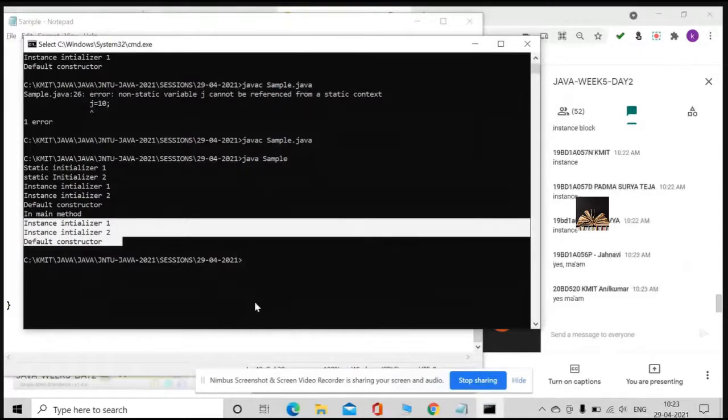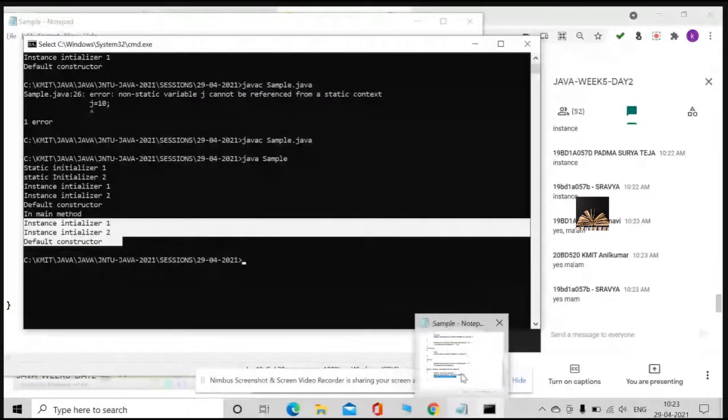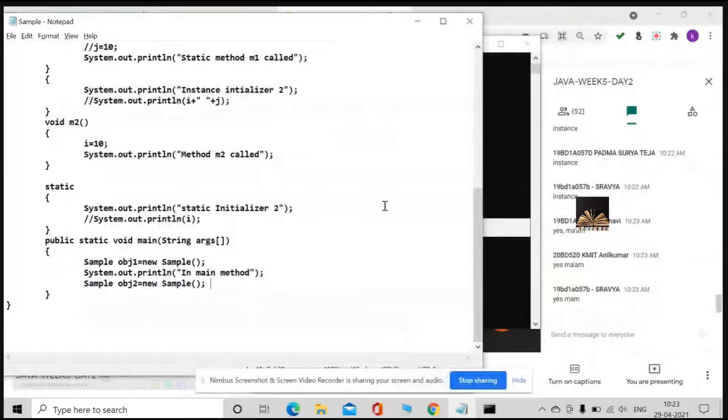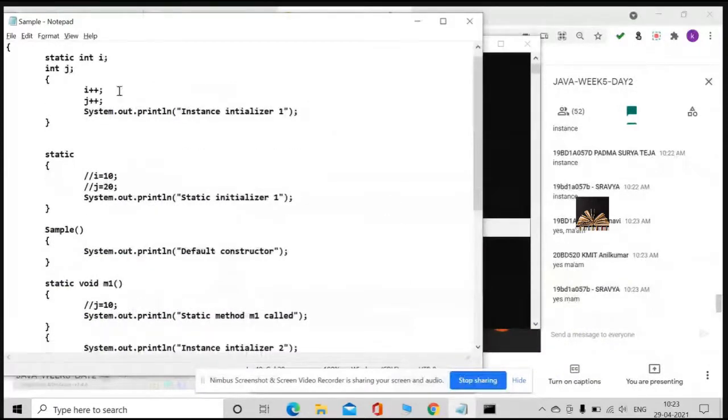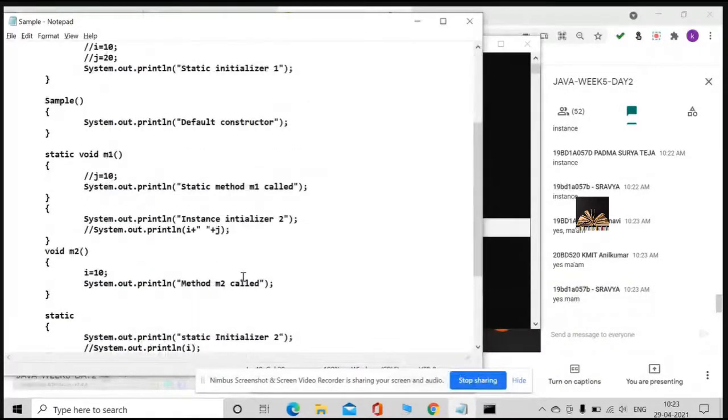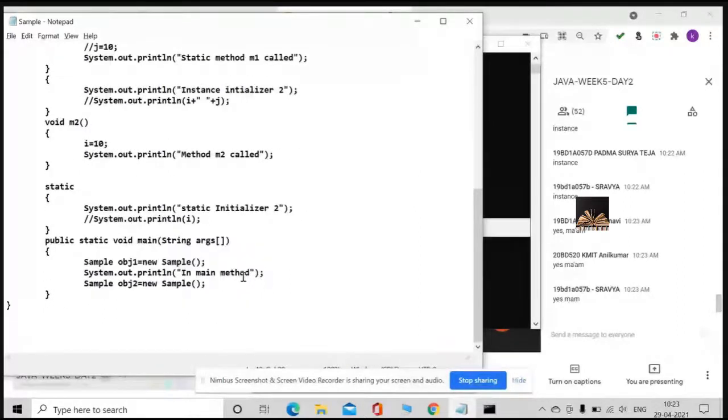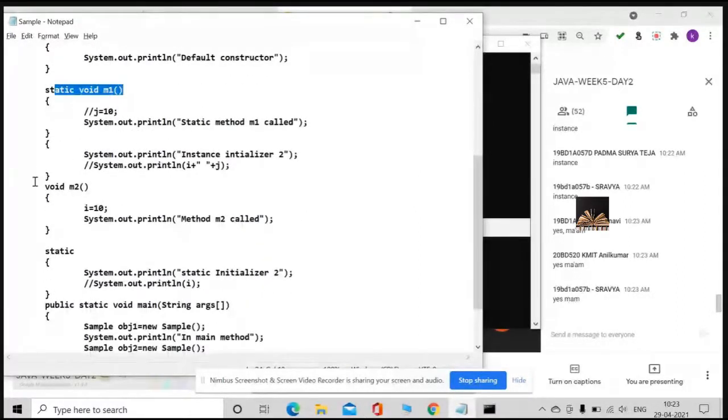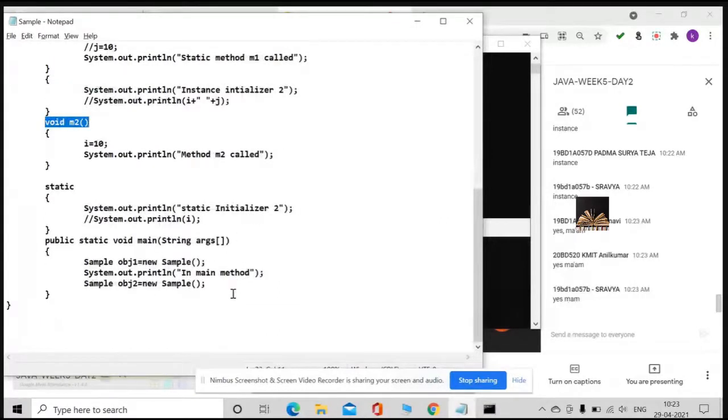Guys, if you don't understand, please raise your doubt. Don't hesitate to ask. Just ask your doubt straight away. And what I am doing right now, please observe. I'm calling the methods. I'm calling M1 and also M2. How am I calling? Look at this: obj1.M1 and obj1.M2.